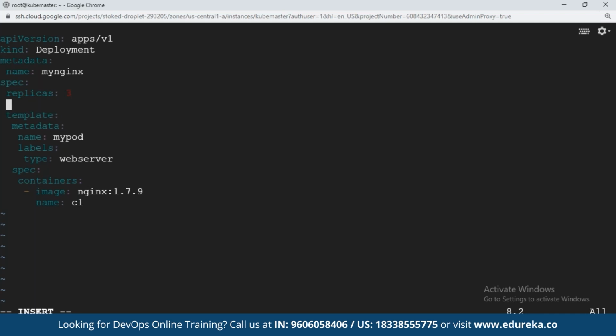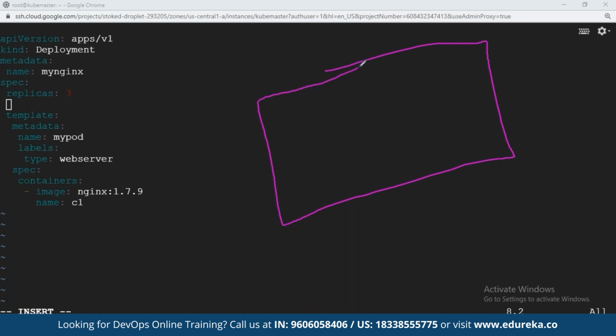What we will tell Kubernetes is, hey Kubernetes, do a search in the cluster. If in your cluster right now you have any pods, yes, there is a pod. One pod is available right now. On that pod, is the label web server? No, right? My pod does not have any label. If there is a pod in your cluster with the same label as web server, consider it part of my replicas.